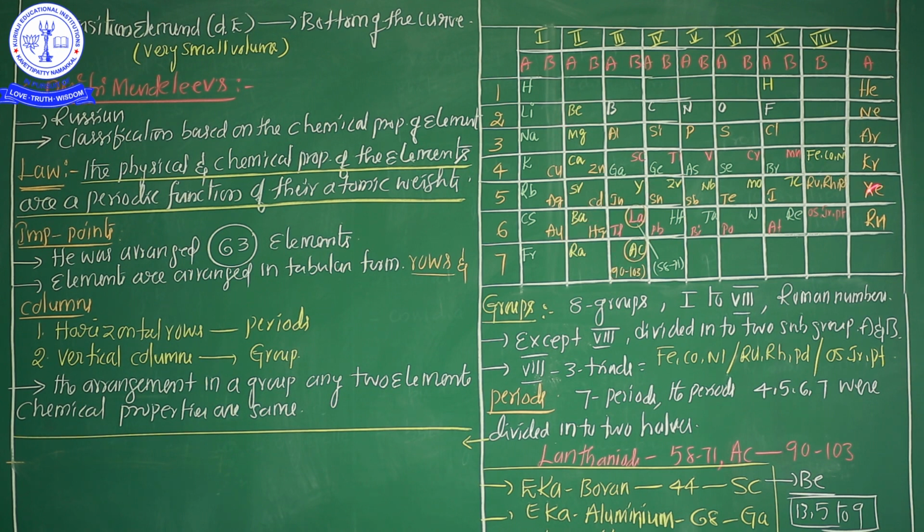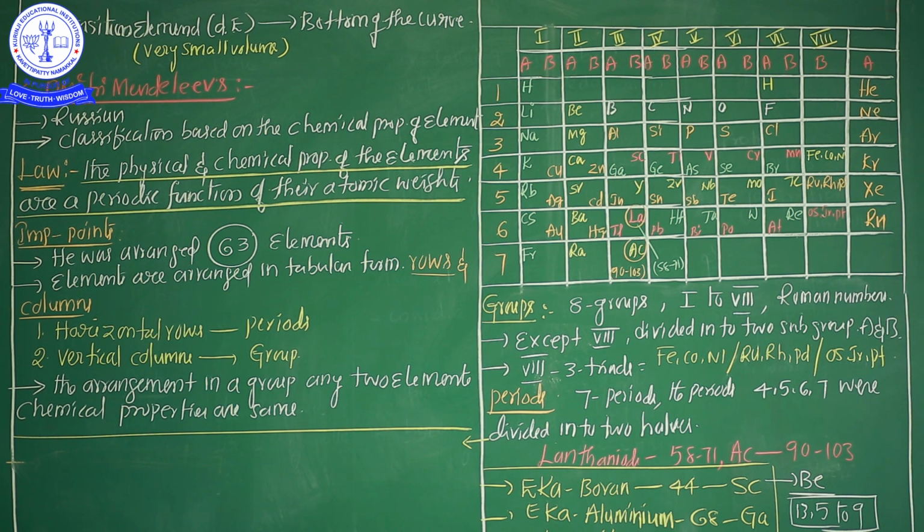See here, this is the Mendeleev periodic table. In this table, in case of groups, I already said what a group is: vertical columns are a group. Listen carefully. There are 8 groups present here. Group numbers, see 1, 2, 3, 4, 5, 6, 7, 8. These group numbers are indicated by Roman numerals.